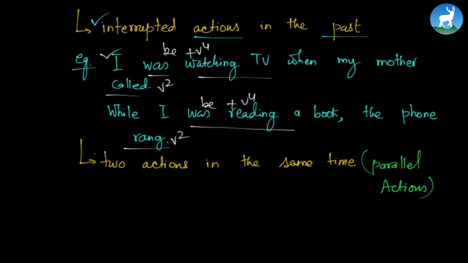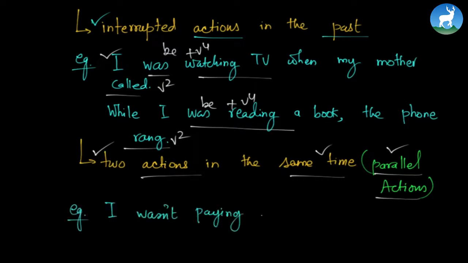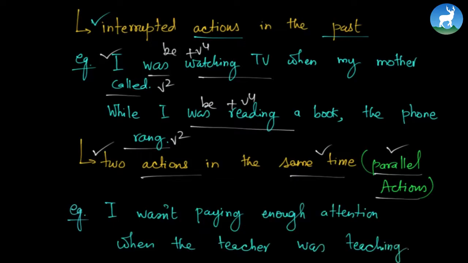The final use of past continuous tense is to describe two actions at the same time. So we have two actions, also known as parallel actions, and they are happening at more or less the same time. For example, I wasn't paying enough attention when the teacher was teaching, right? The first basic example. I wasn't paying enough attention when the teacher was teaching. So something was going on in the past and another thing was also going on in the past, and they happened more or less at the same time.